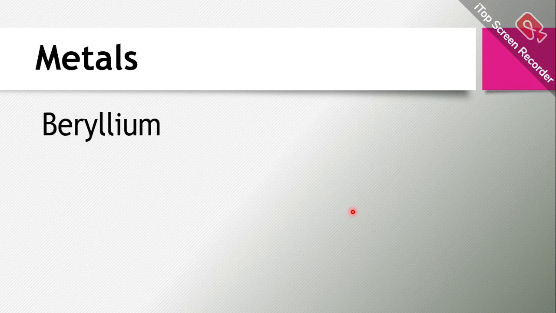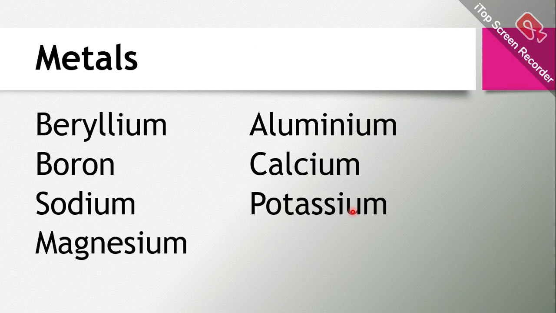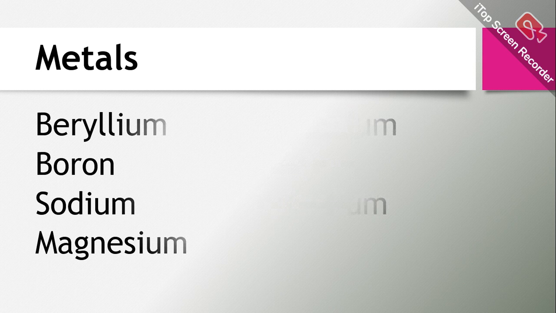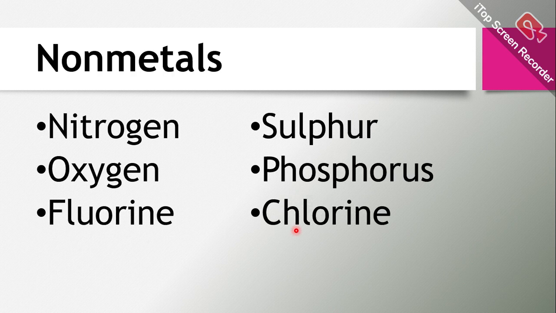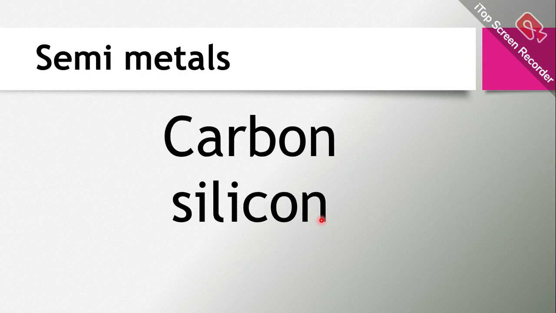Currently, the metals in the periodic table that we shall talk about are beryllium, boron, sodium, magnesium, aluminium, calcium, and potassium. The non-metals are nitrogen, oxygen, fluorine, sulfur, phosphorus, and chlorine, as well as the semi-metals, being carbon and silicon. I repeat, if you don't know how we identify a substance to be a non-metal or a metal, please put in the comment section so that we can make a video about that.